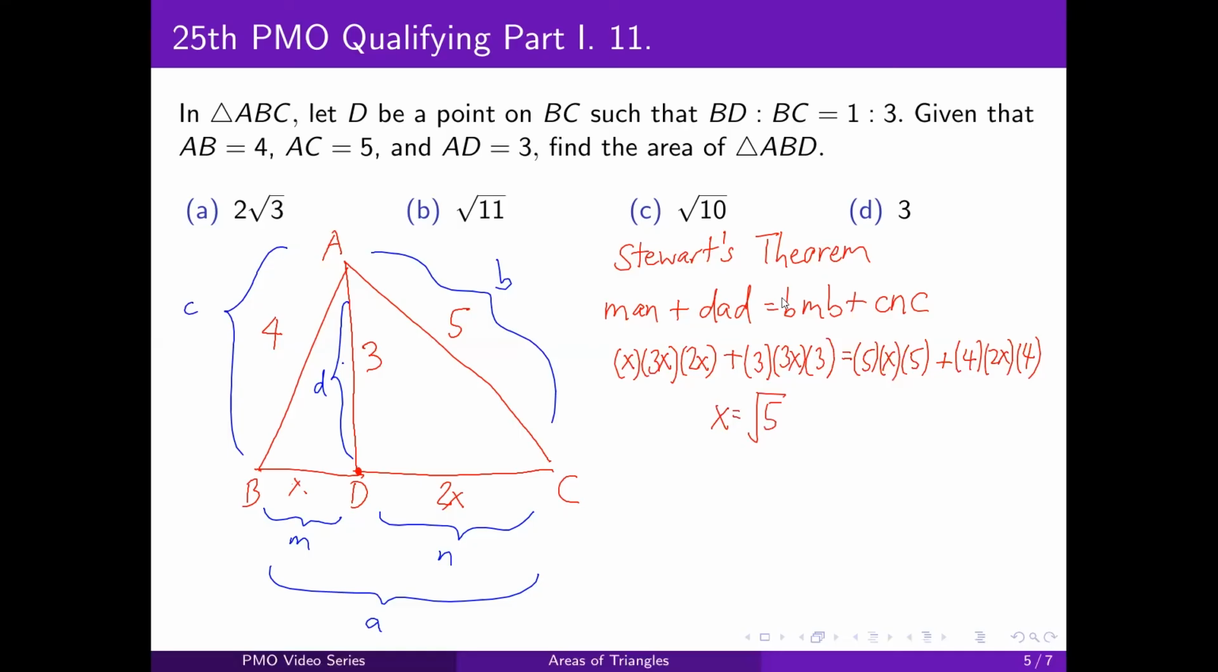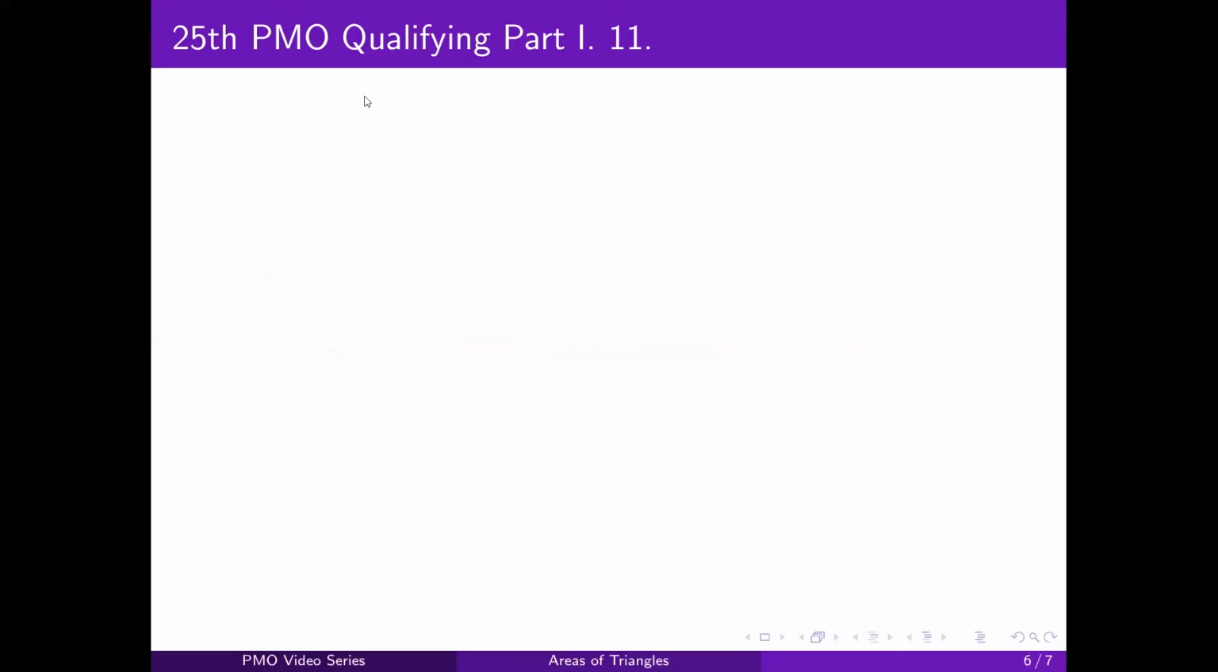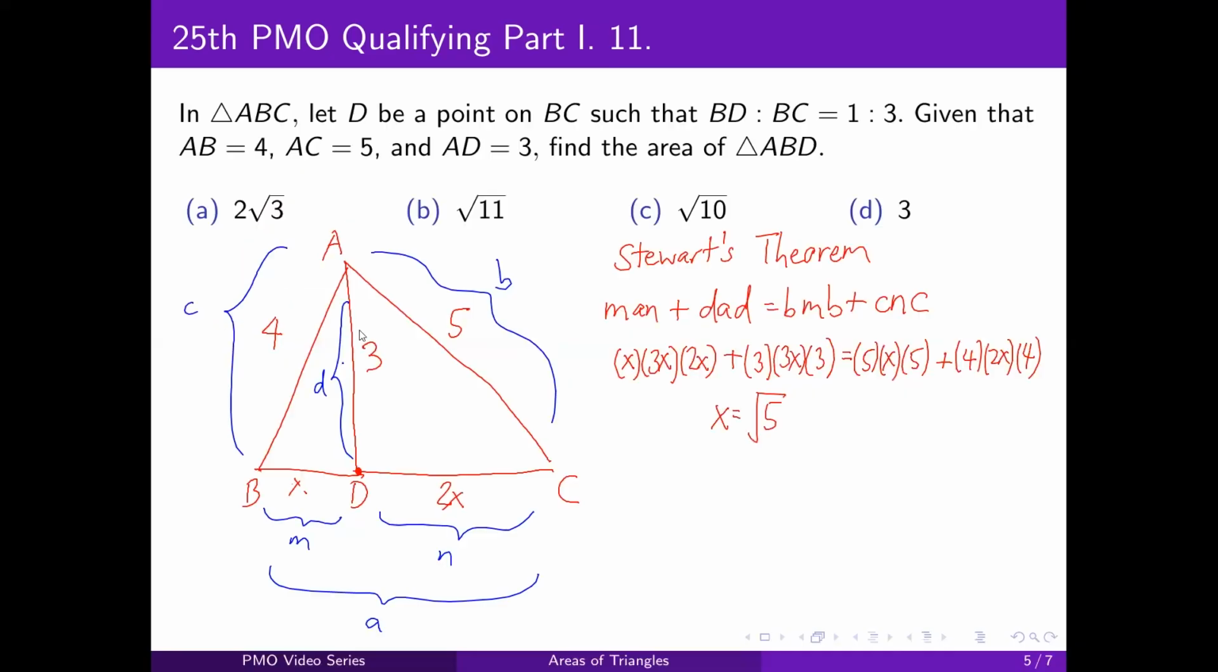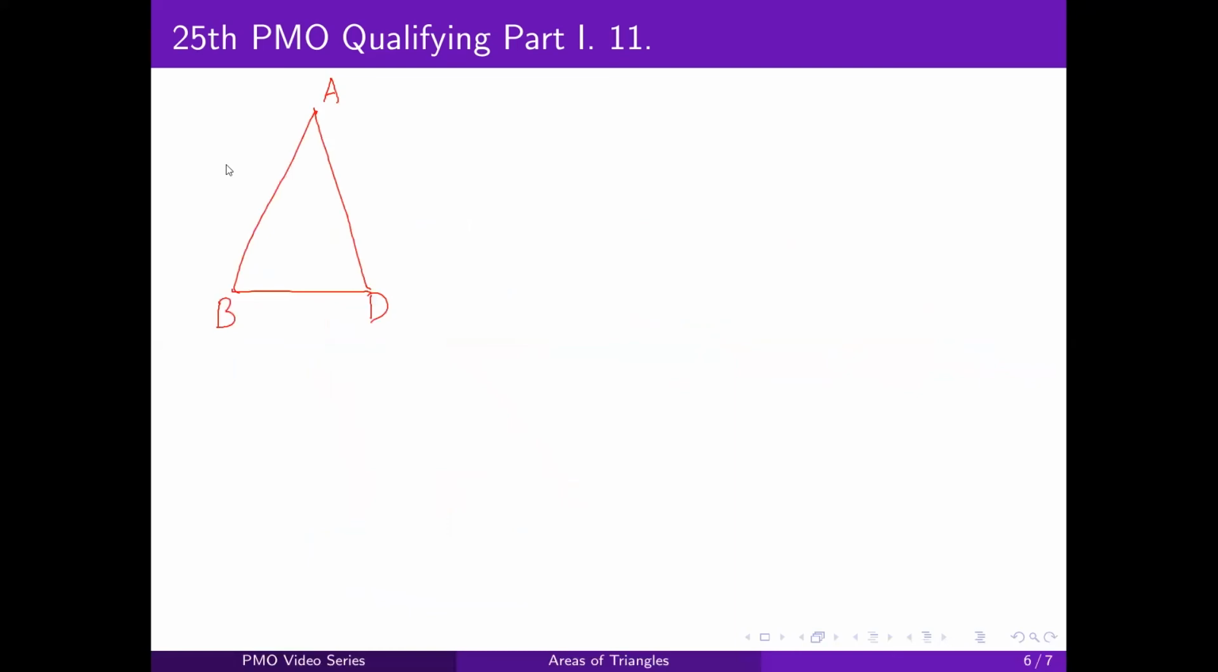Great. Now that we know X, we have all the side lengths of triangle ABD. And we can now apply Heron's formula to find the area. So first, let's redraw the diagram. We only want to focus on triangle ABD. And we know that AB is 4, AD is 3, and thanks to Stewart's theorem, we know that BD is square root of 5.